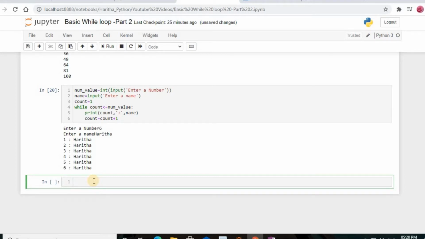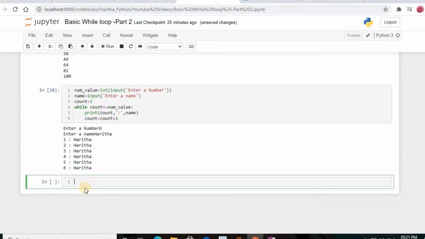The value of num is printed out in the console, and within each iteration we explicitly increment the value of num. This is where for and while loop differ. In the case of for loop, what will happen? The increment will take place automatically, but in the case of while loop, it is something which we need to define explicitly. Explicitly is nothing but separately we are going to give.